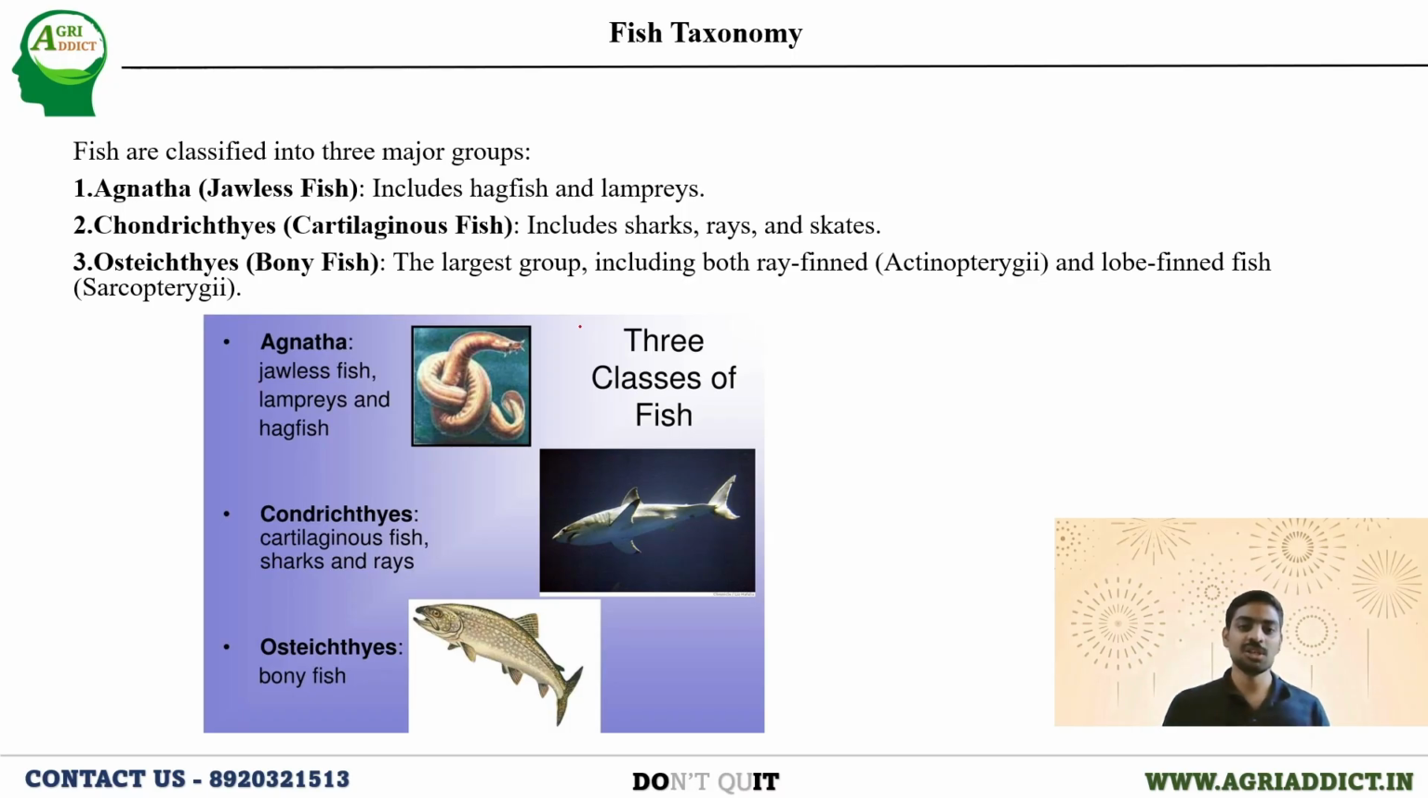As I told, there are three groups. You can look at the pictures of the fishes I have mentioned. The Agnatha are the jawless fish; examples are lampreys and hagfish. You can remember using this pictorial representation. Chondrichthyes are the cartilaginous fishes; examples are sharks and rays. And Osteichthyes are the bony fishes. You can make a note of all the bony fishes under Osteichthyes.